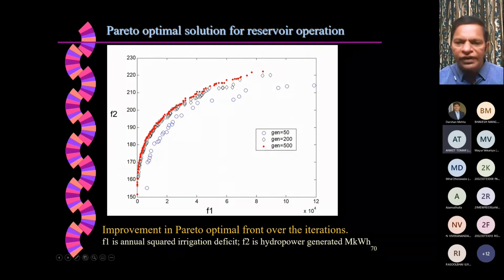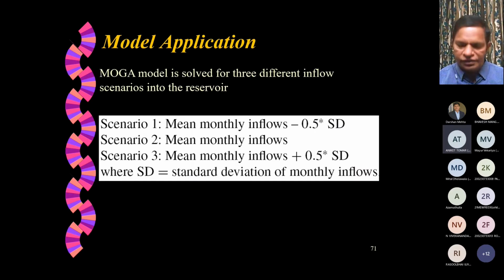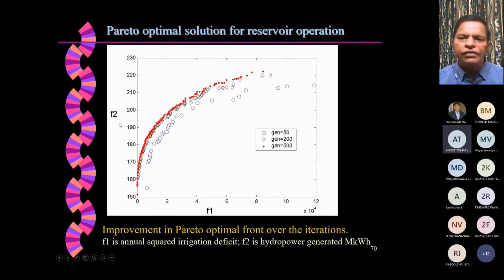If you look at this F1 value, hydropower produced is this much and the irrigation deficit is this much. If you try to go slightly here, you may get a much better value, but it will violate one of the constraints. So we are trying to get the best compromise solution.